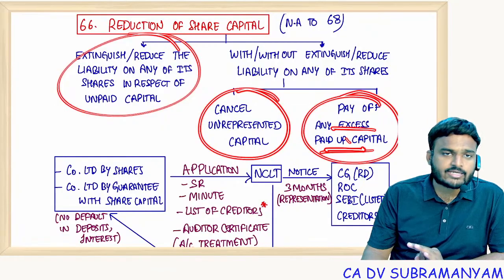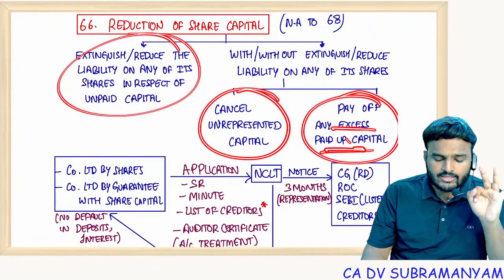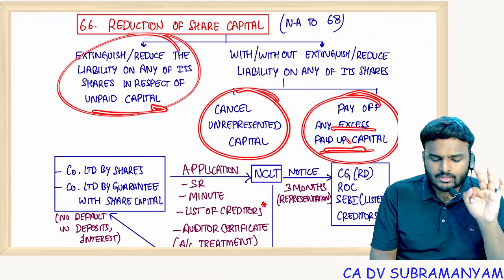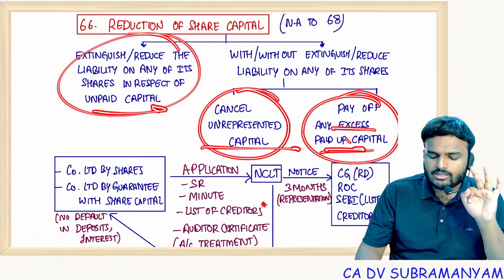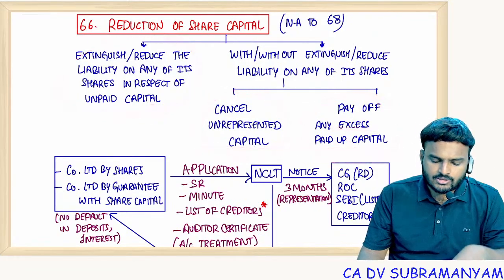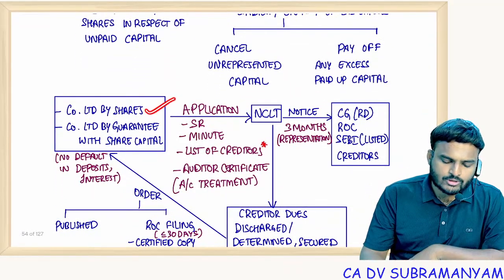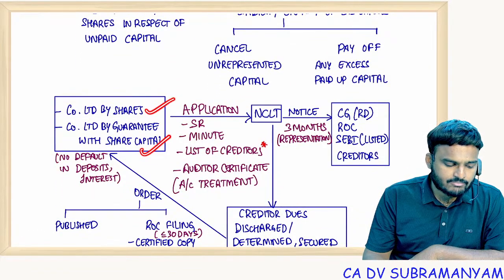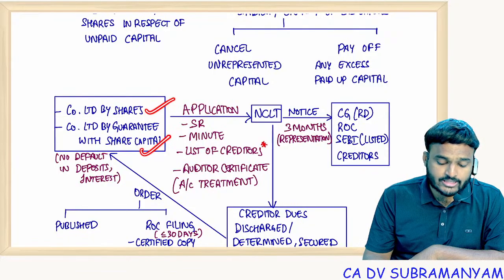In three ways, reduction of share capital is permissible. This section is applicable to two companies: company limited by shares, and company limited by guarantee with share capital.